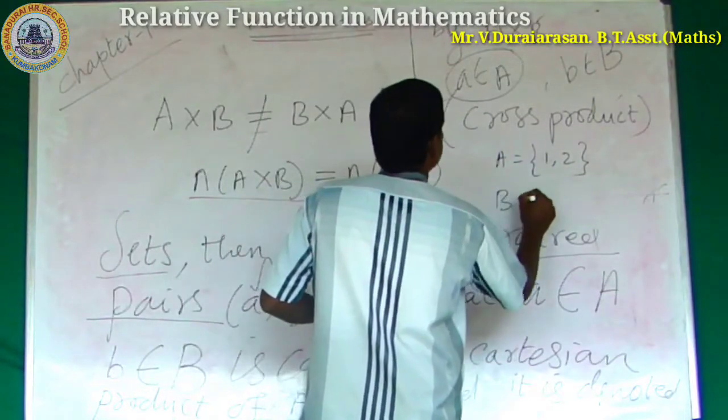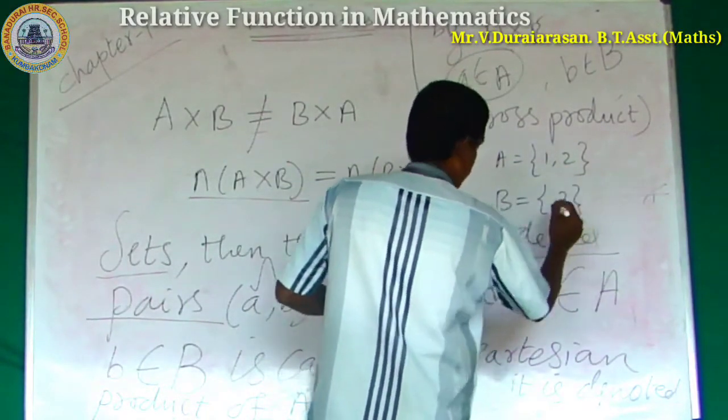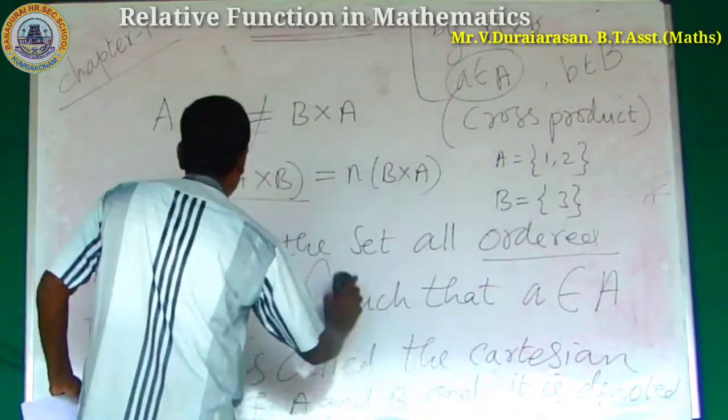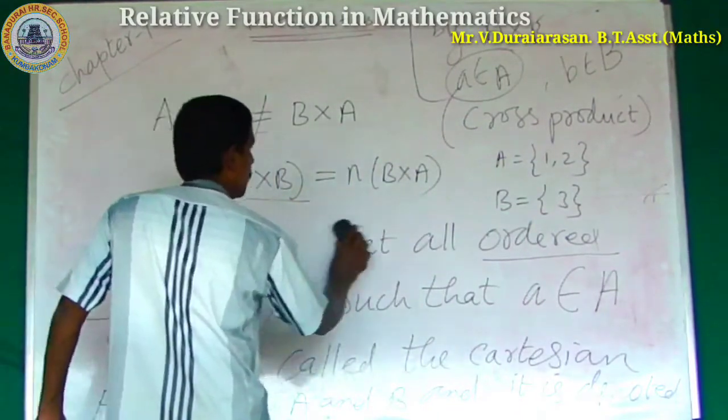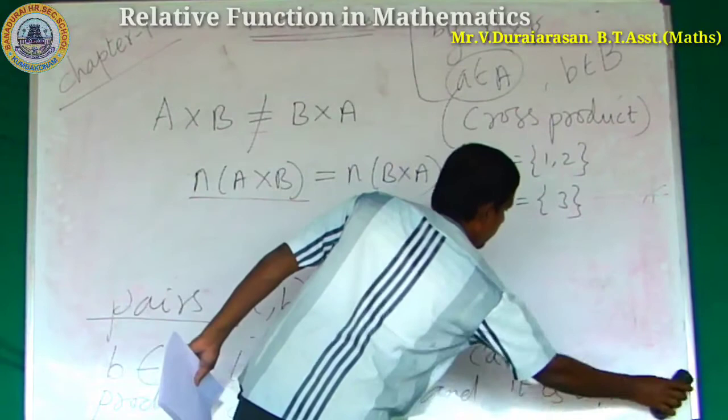The other set B is equal to {3}. To find A cross B and B cross A.